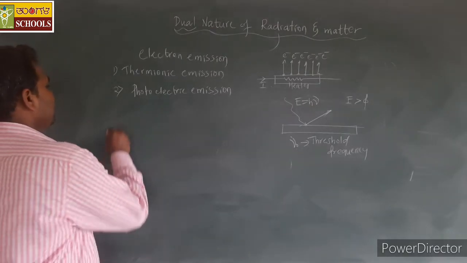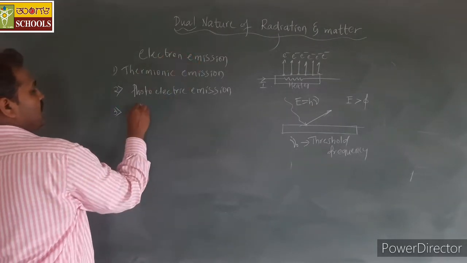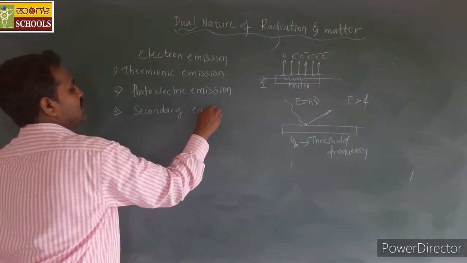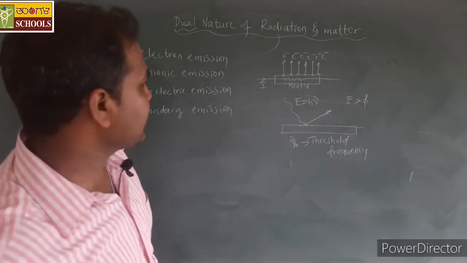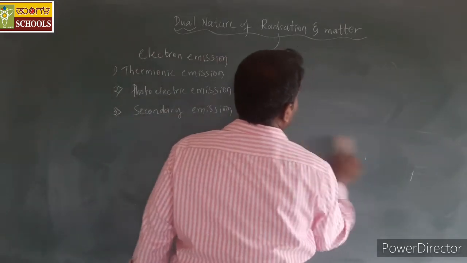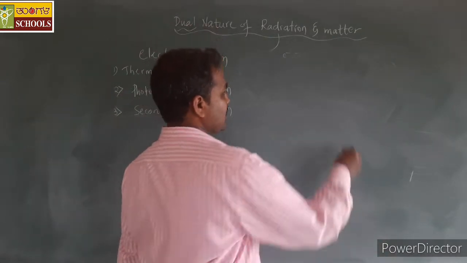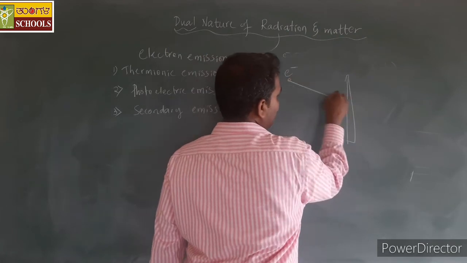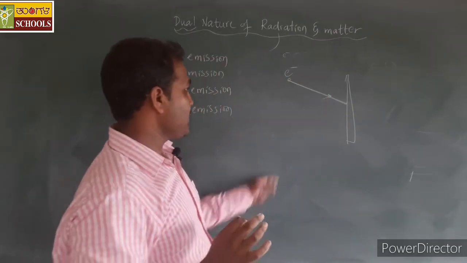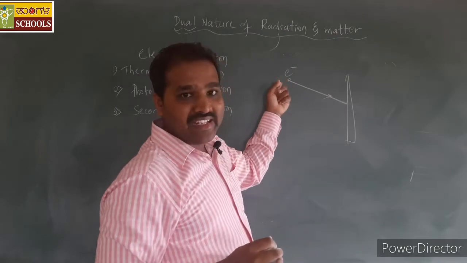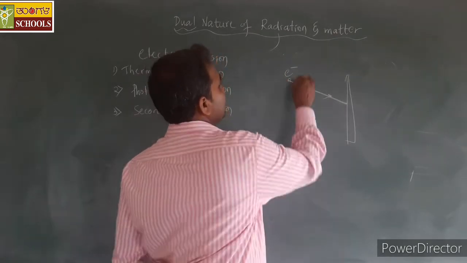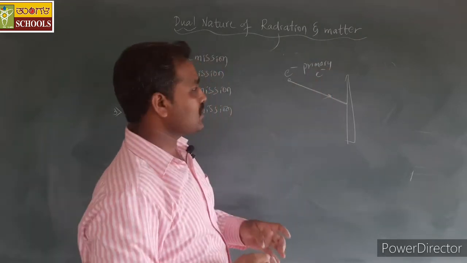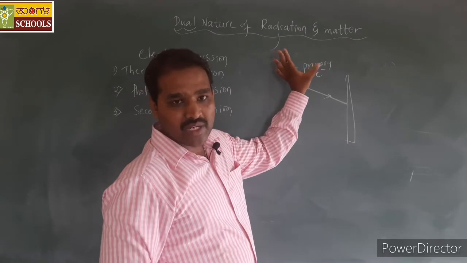Then the next method we have is secondary emission. In secondary emission, the metal surface is struck by fast moving electrons. We have kinetic energy given to the electrons. These electrons are called primary electrons.